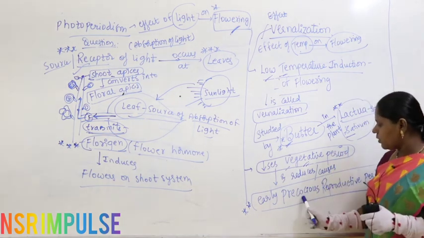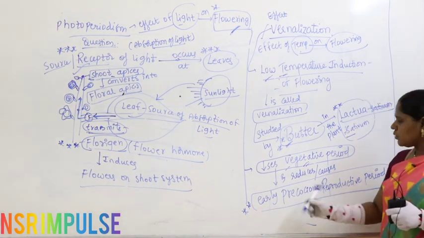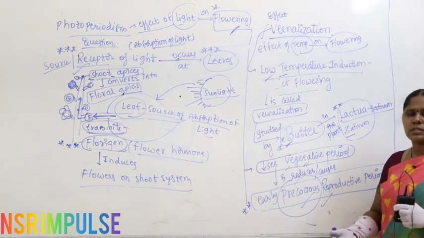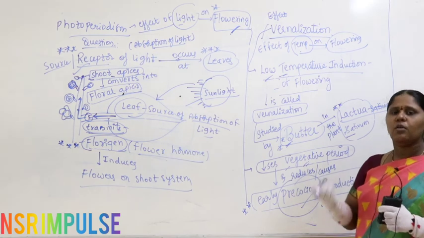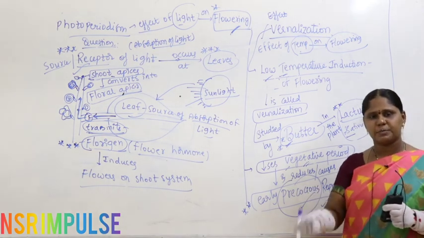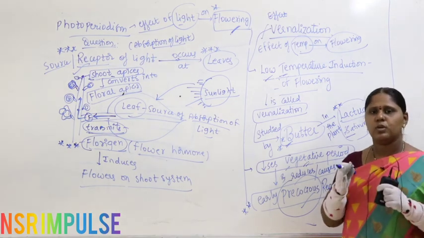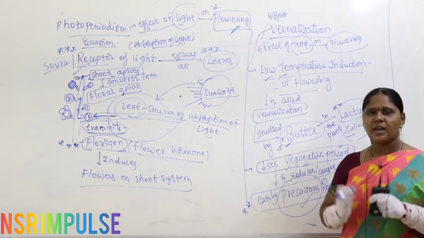Fruits, grains, cereals or pulses that we expect the plant to produce will all come in very less time.